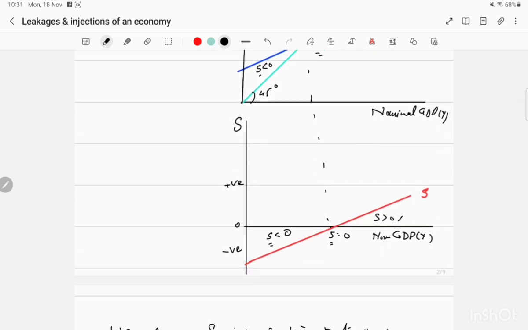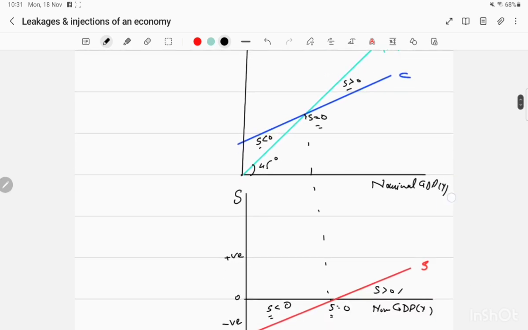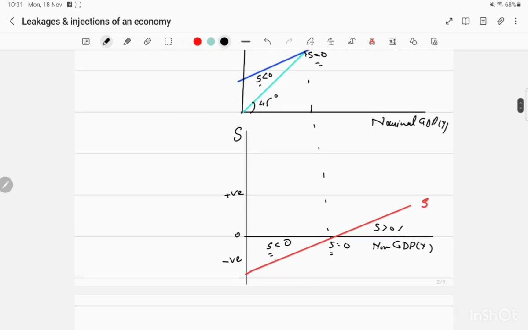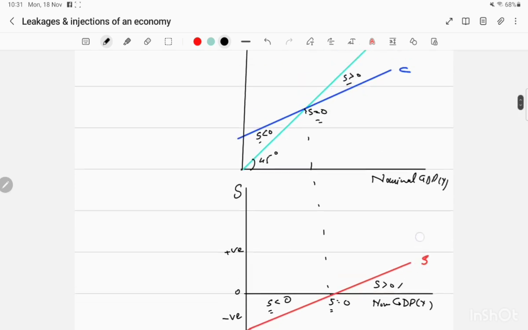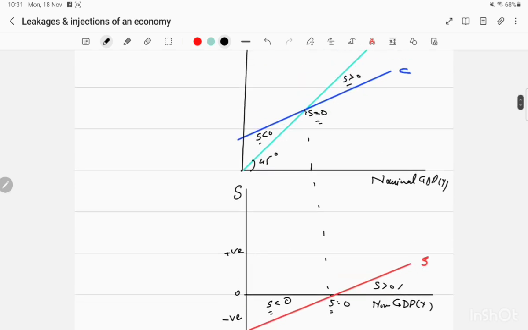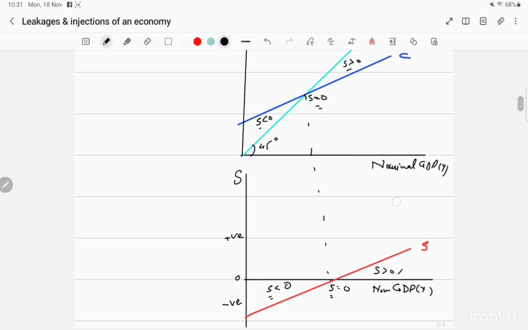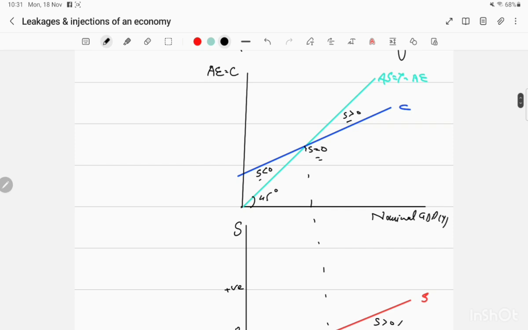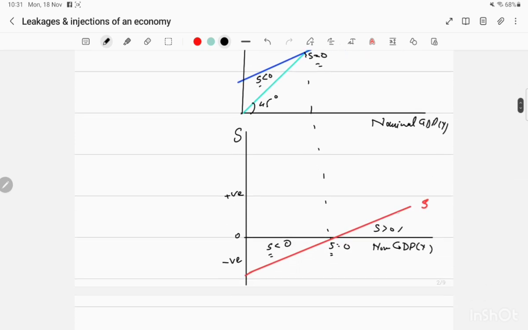So the saving line is actually the mirror image of the consumption line. You can see here the C line is above the 45-degree line and the saving line is below the zero line. When C is equal to income, we have zero savings at that point. And when income is more than consumption, saving is positive. So this is just a mirror image. This is the first withdrawal.